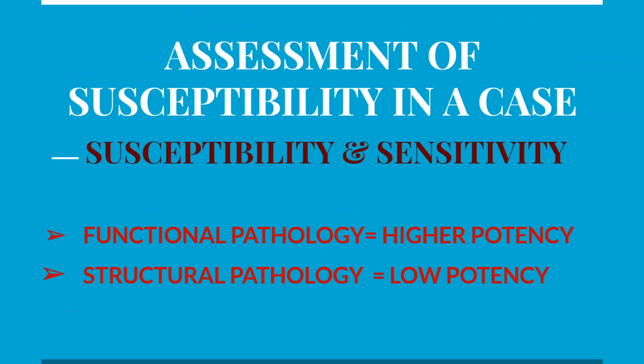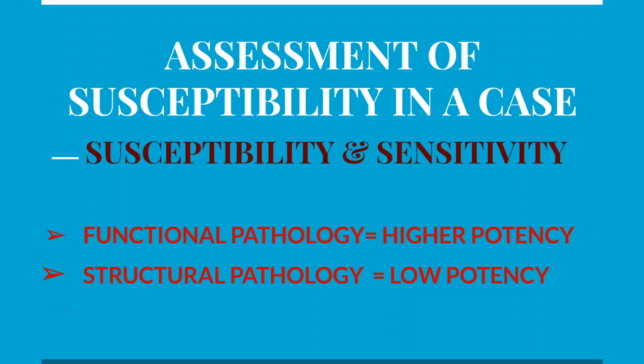So again we summarize. If functional pathology is there, you can give high potency. Patients with dyspepsia, migraine or any other symptoms which do not involve structural pathology, that is, microscopic or macroscopic structural changes are not there, then we consider it a functional pathology and high potency is given.